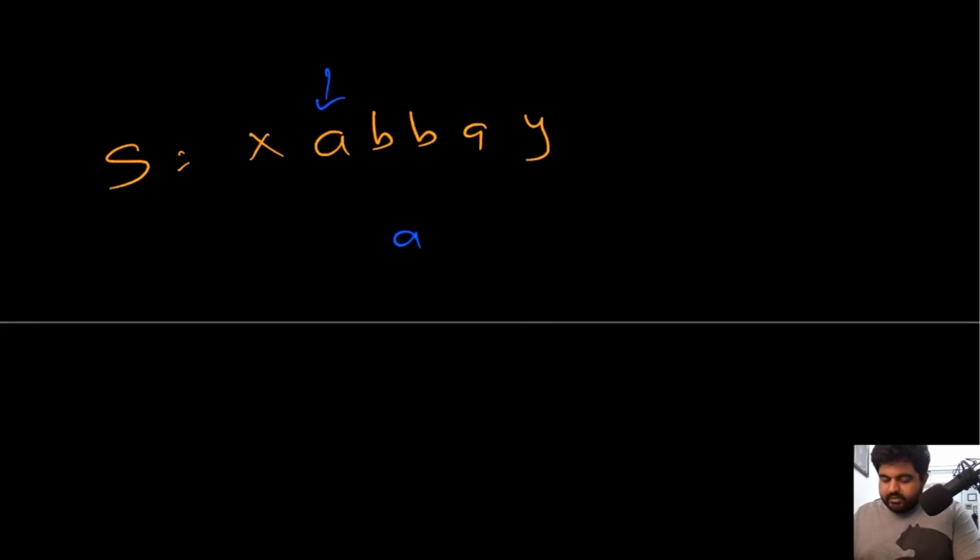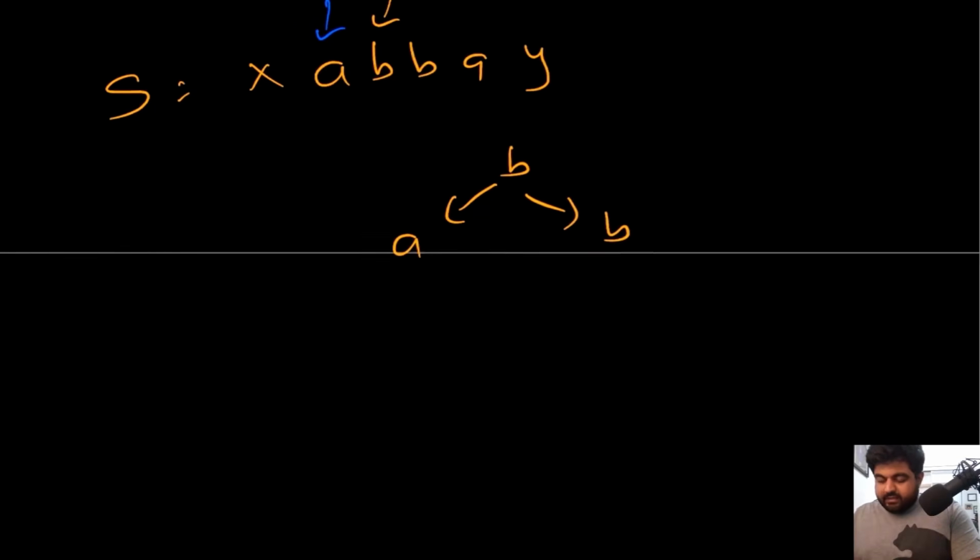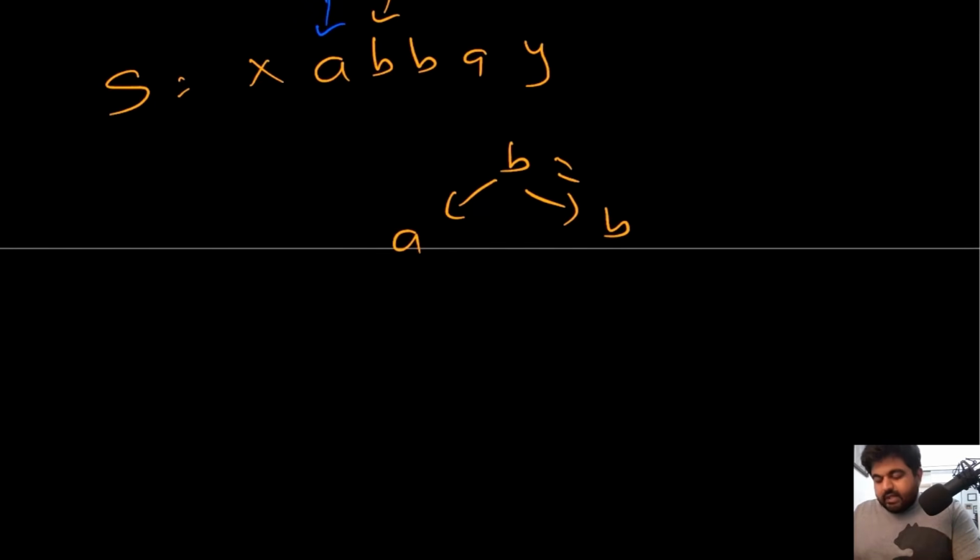Now the next value is a. Again we check left and again we check right. We don't find anything, so we move on to the next value. Now we are at this position b. If we check the left value, we find a, but if we check the right value, we find another b. Because these two are the same, the combination of these two b's could be the middle of the longest palindromic substring, and that is going to be true in this case.